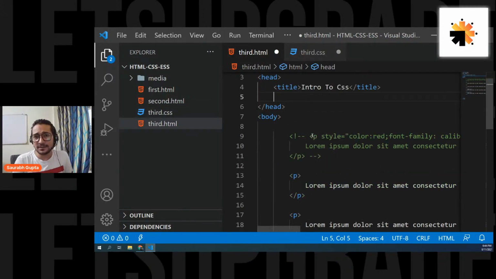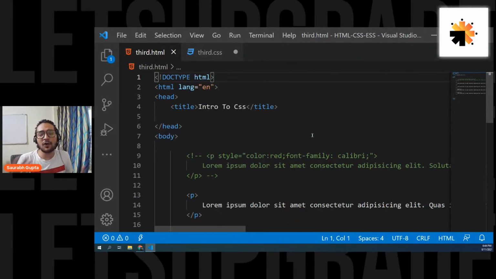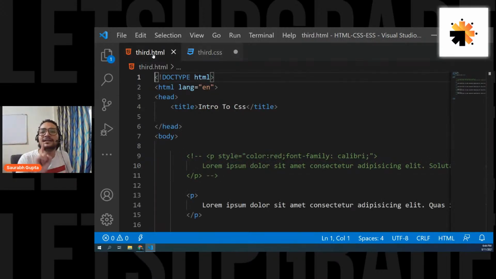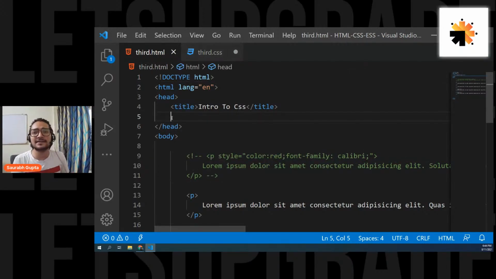But now the problem is, how will this HTML page know from where to take my CSS? How will this CSS page know where to apply my CSS? So when you write an external CSS, there is only one thing you have to do. You have to link both pages so that the HTML page understands where it is going to get its CSS, and the CSS page understands to which HTML it has to apply the CSS. So let's see how to link your HTML and CSS page.